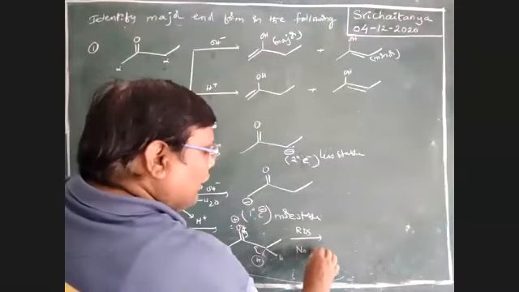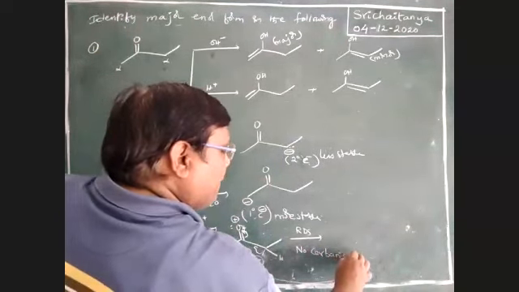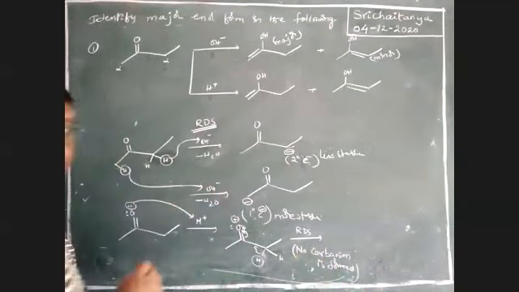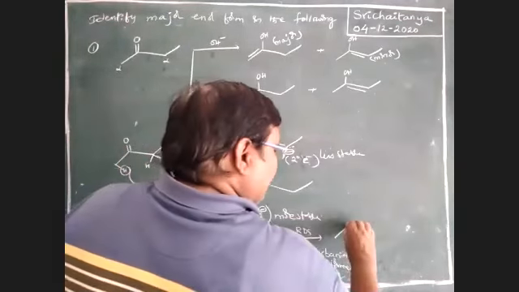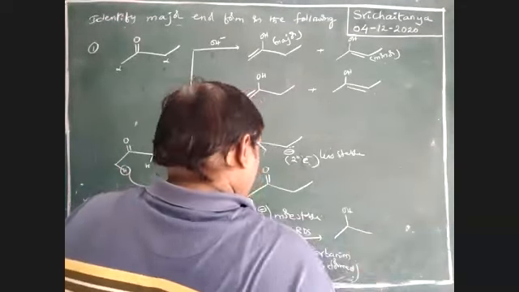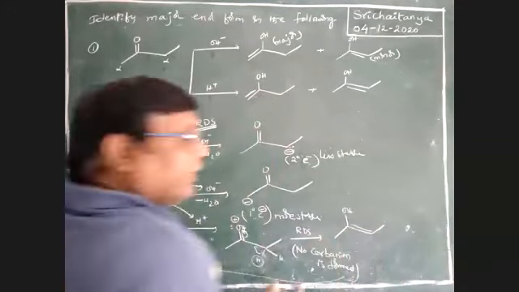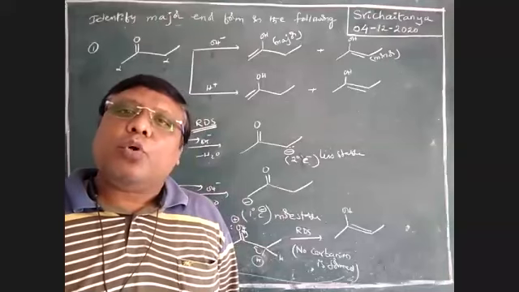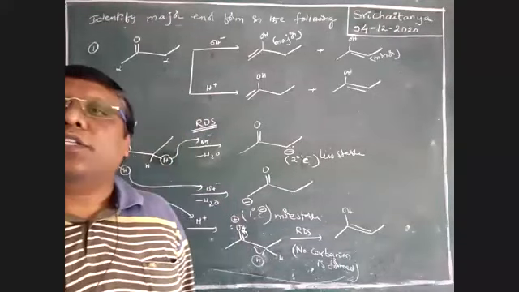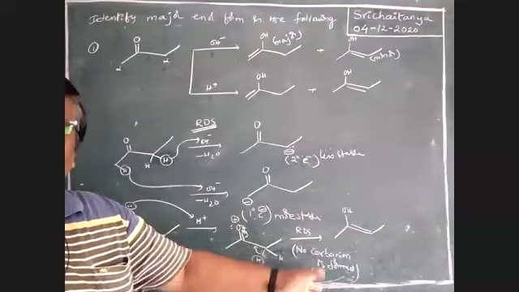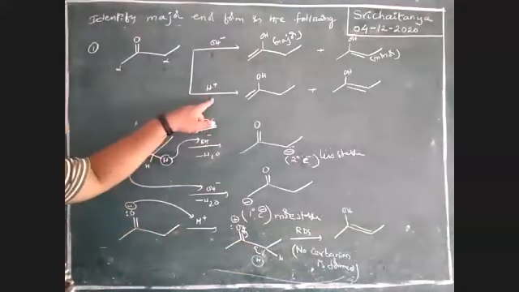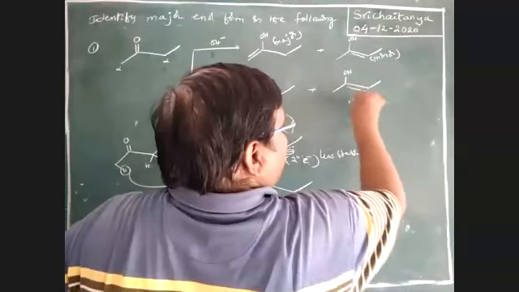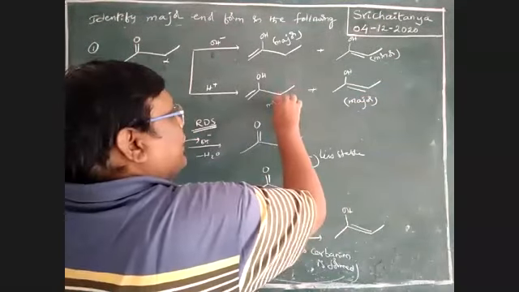No carbanion is formed. Now the product is like this, the enol with OH, this one. In this case, the most substituted alkene is the most predominant. Therefore, here carbanion is not an intermediate. Therefore, in acid catalyzed reaction, this is the major enol and this is the minor enol.